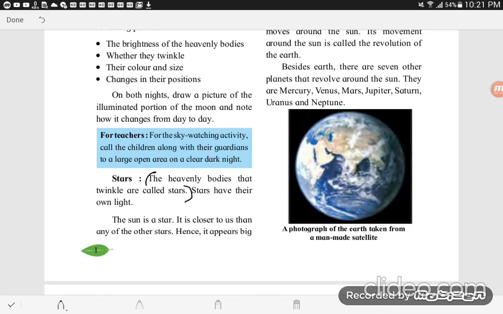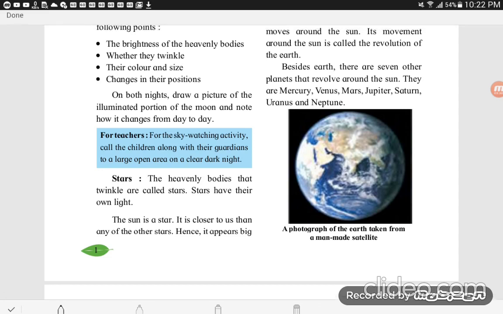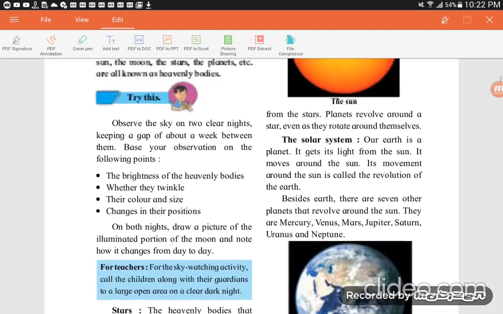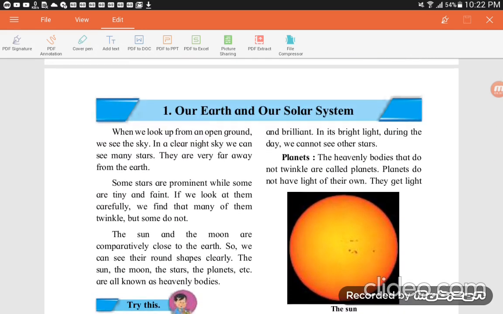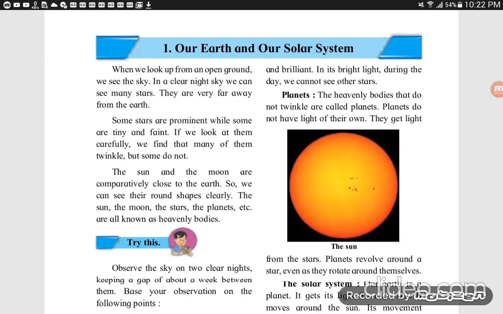And stars have their own light. The sun is a star. It is closer to us than any of the other stars, hence it appears bigger and brilliant, with its bright light. During the day, we can't see other stars. When there is sun, we can't see any other stars.